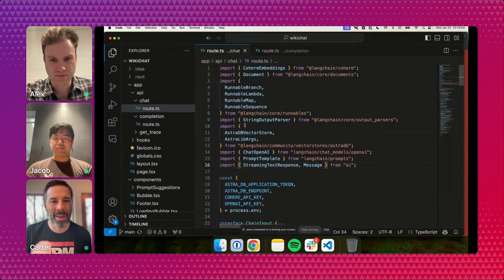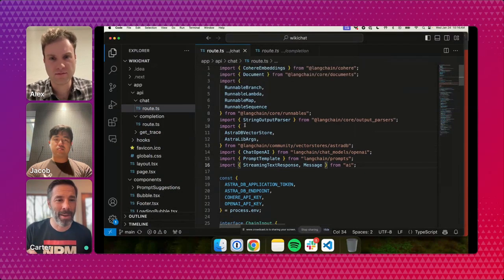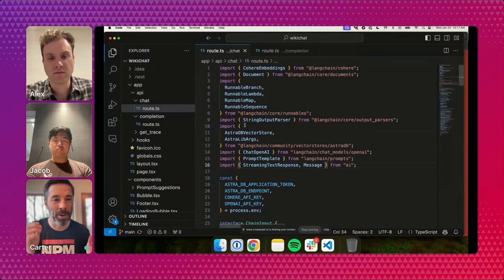Yeah, absolutely. Just for folks that might be a little bit new to Next, this is a Next.js app. Next is pretty popular, but maybe not everyone has used it. This is a full stack JavaScript application. The code that Alex just showed you runs on the server side. And the way that you know that is that inside the project, it's under a directory called API. So when you see these modules under the API directory, you know that you're dealing with code that's running in